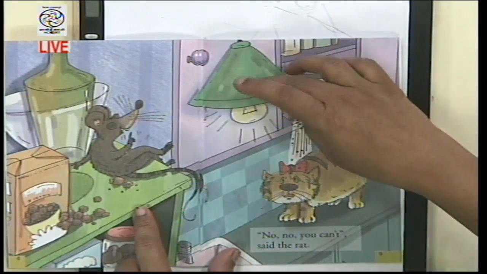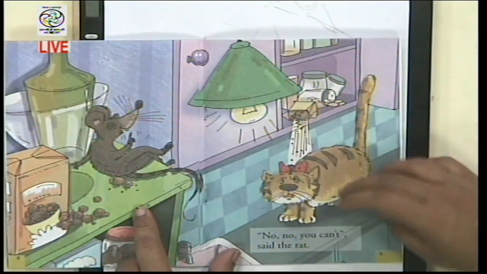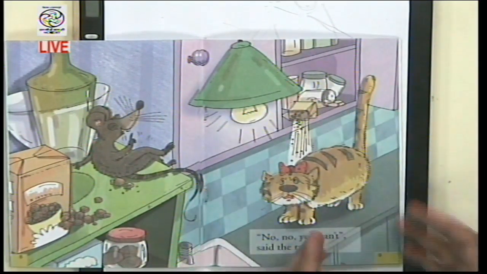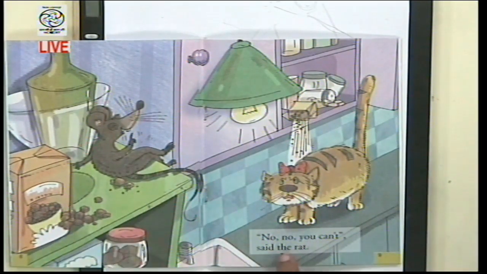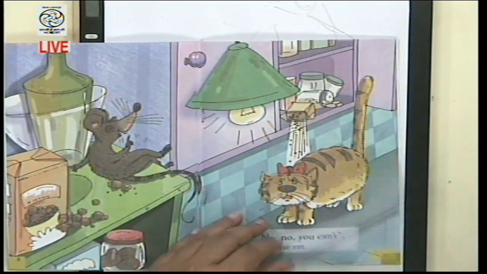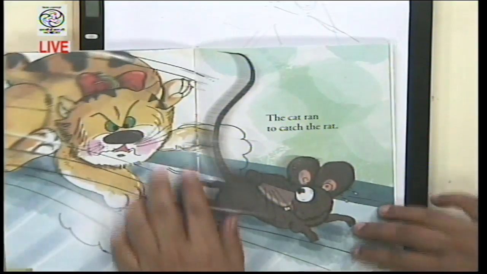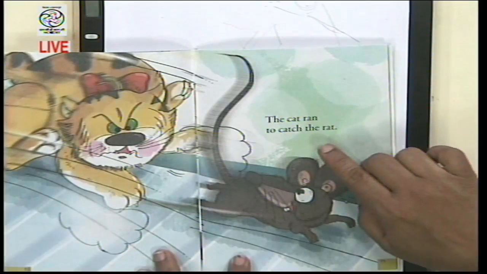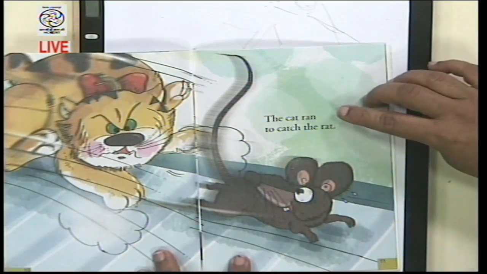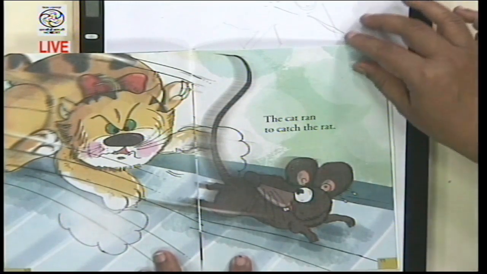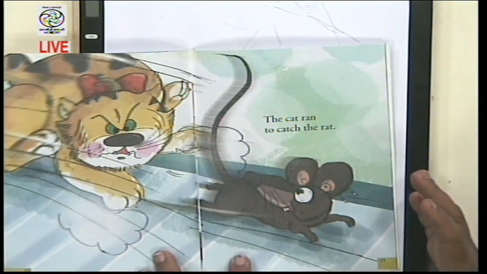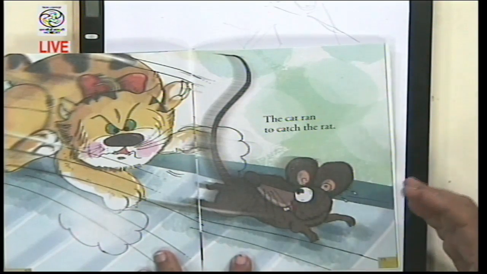And this light shows that this one is way below, and here is the cat, a rat high on a shelf. No, no, you can't, said the rat. The cat ran to catch the rat. Again, the a vowel sound is repeated. Cat ran, catch, rat. And this one is from this angle. The illustrations are wonderful, from this angle, from that angle, and so on.